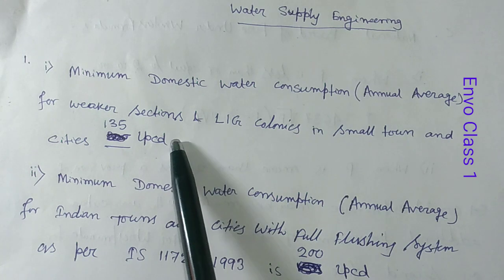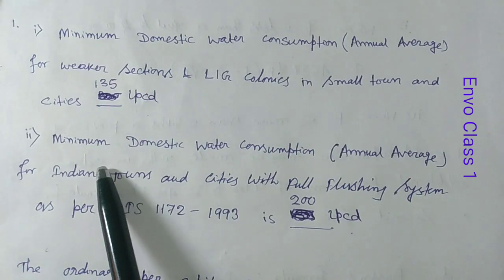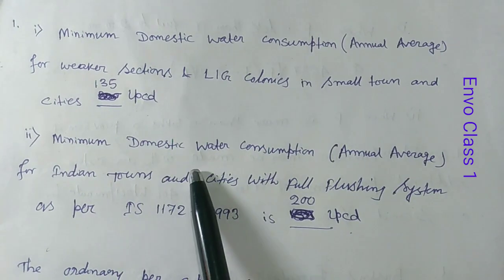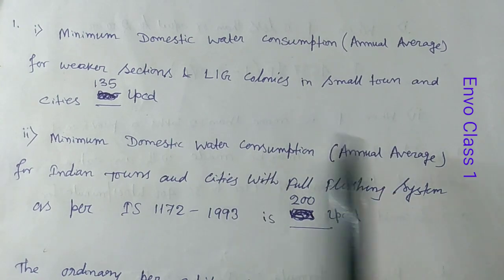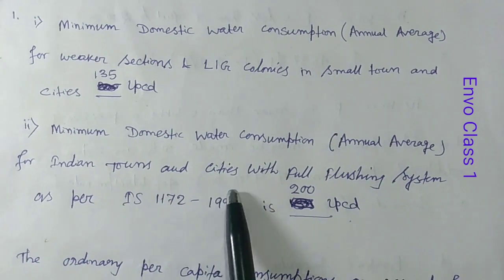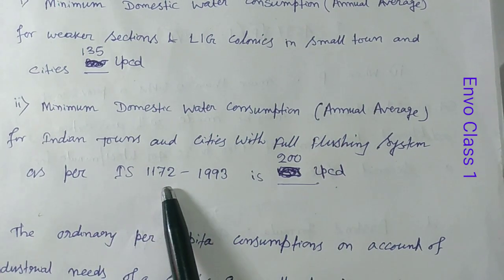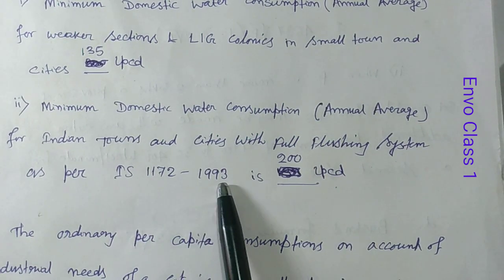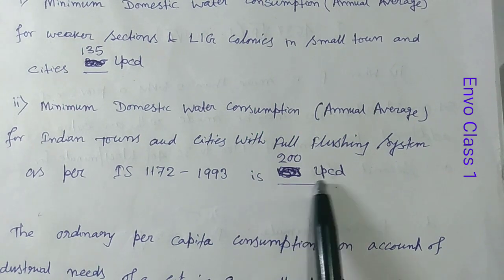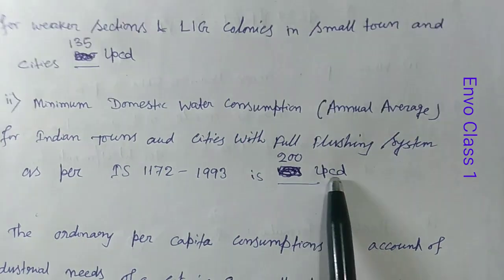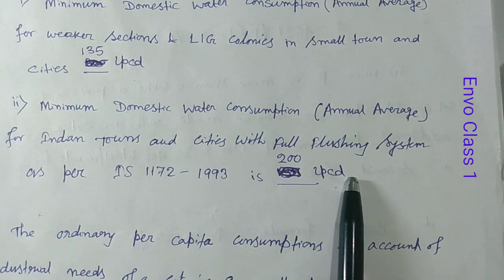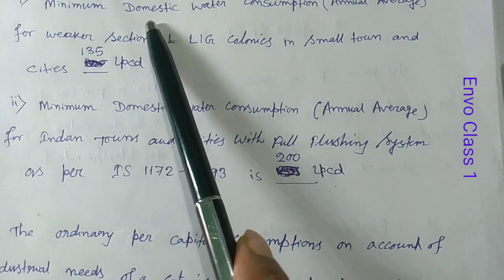Number 2, minimum domestic water consumption, annual average for Indian towns and cities with full flushing system as per IS 1172 of 1993, is 200 LPCD, that means 200 liter per capita per day. So this is the case of domestic water.